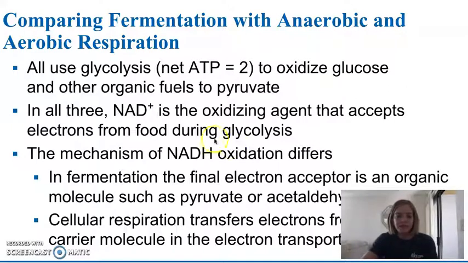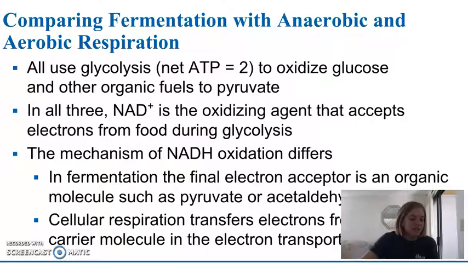So all three of these use glycolysis as a process to oxidize glucose and other fuels to make pyruvate, and that gives all of them a net ATP of 2. So they all, bare minimum, can produce 2 ATP. And in all three, NAD plus is the oxidizing agent that accepts electrons during glycolysis. So NAD plus is used in glycolysis. However, the oxidation of NADH, so we can replenish our NAD plus, is what's different between the two.